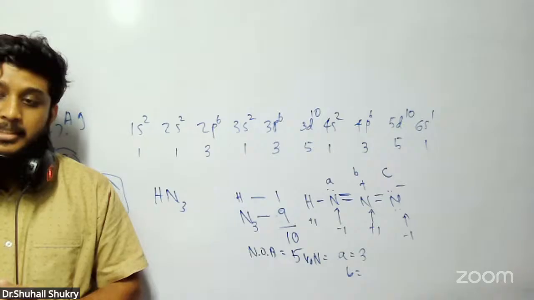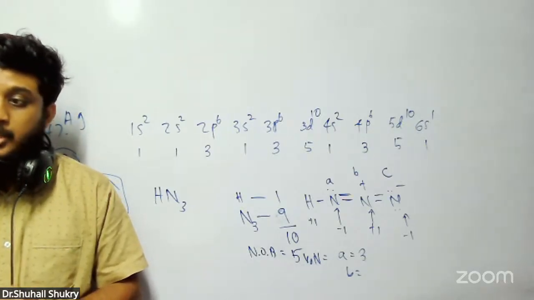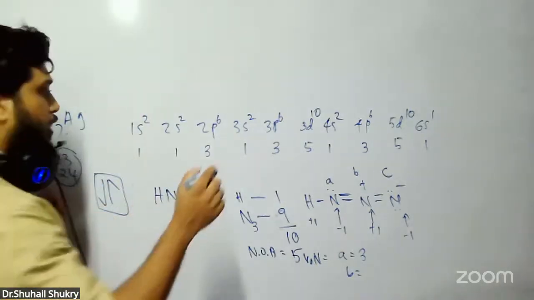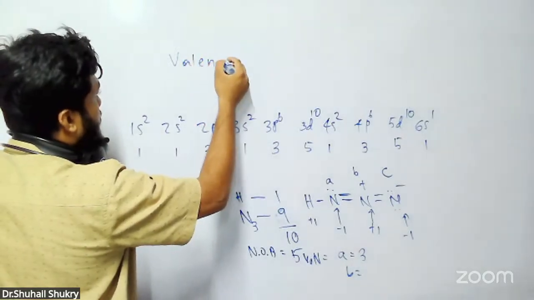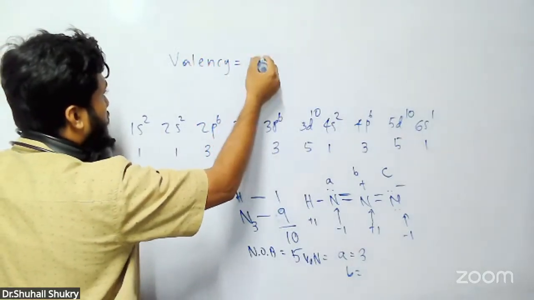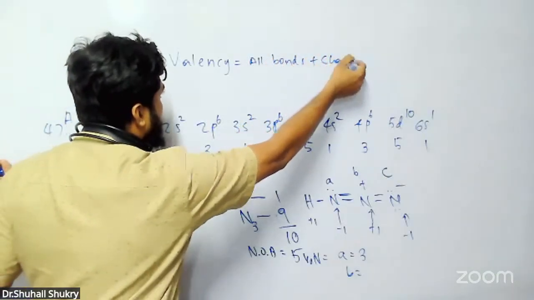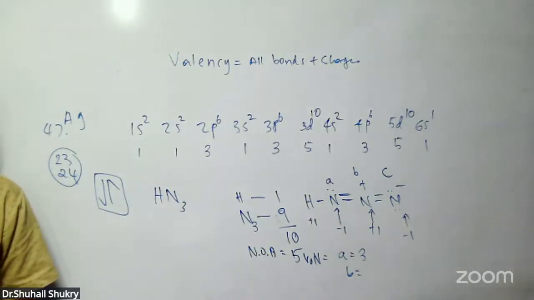That is for hybridization only, where we count lone pairs. For valency, don't forget, I have seen mostly students forget this. Valency: you add all bonds plus charges. Remember that.